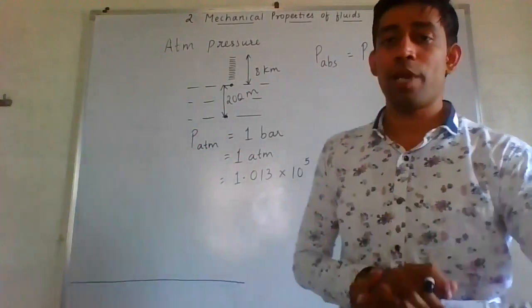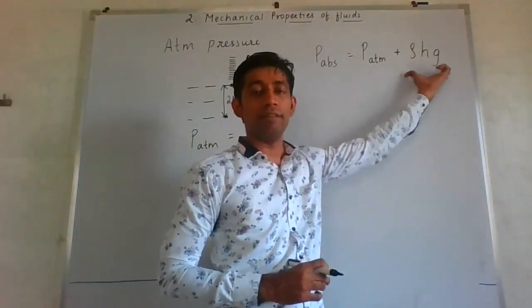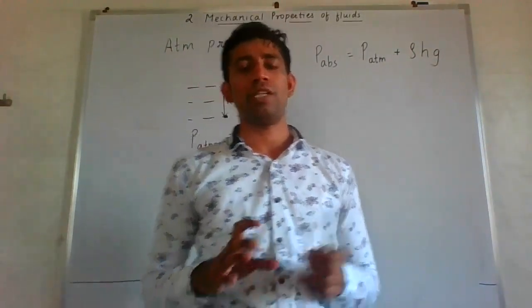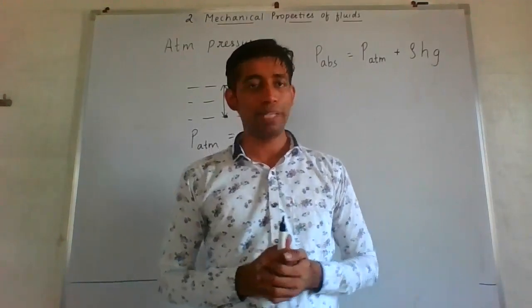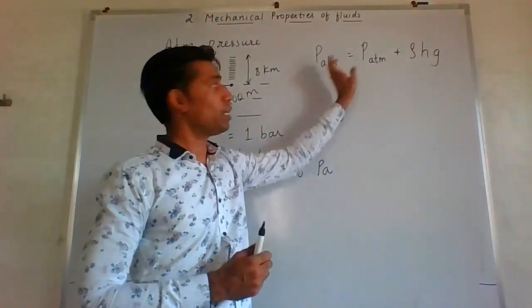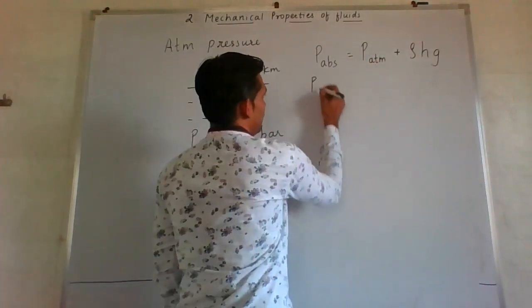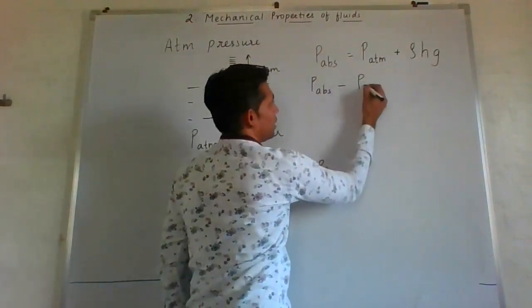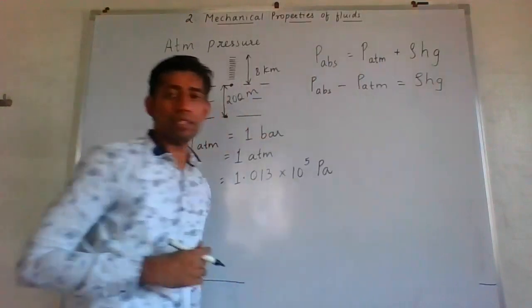Now what is gauge pressure? Let me tell you this much term, rho gh, will be termed as gauge pressure. The definition of gauge pressure is very simple. It is nothing but difference between absolute pressure and atmospheric pressure. So if I subtract these two, P absolute minus P atmosphere, that will be giving me rho gh. Correct?